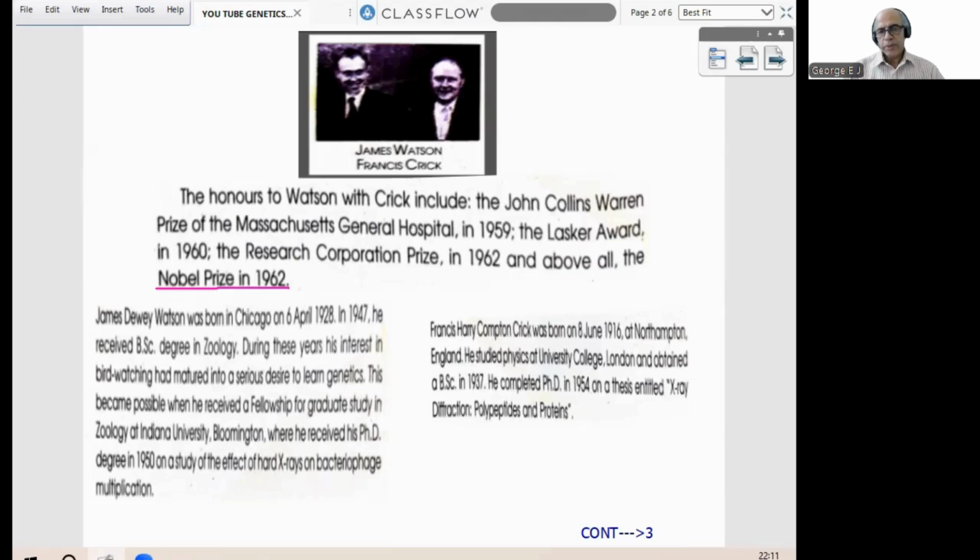And both received many prizes, including the John Collins Warren Prize, the Lasker Award, and the Research Cooperation Prize. And out of all of these, the top one, in 1962, they received the Nobel Prize.